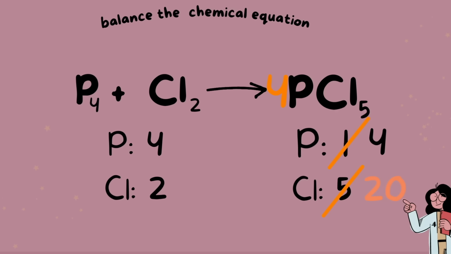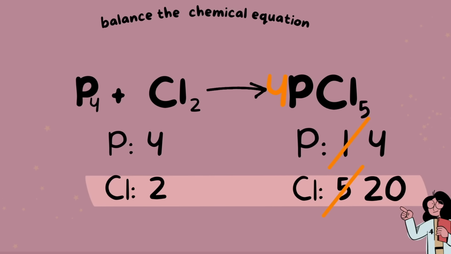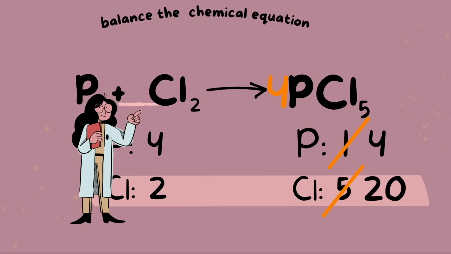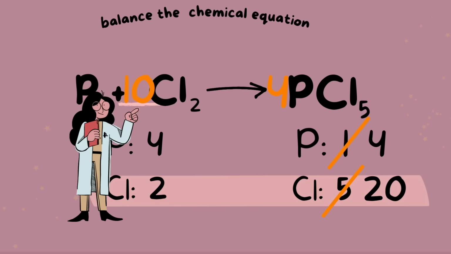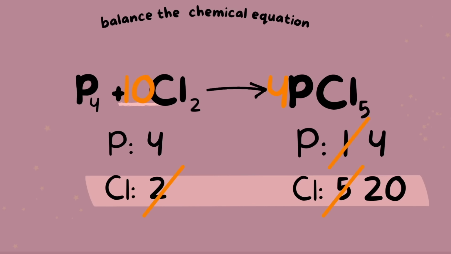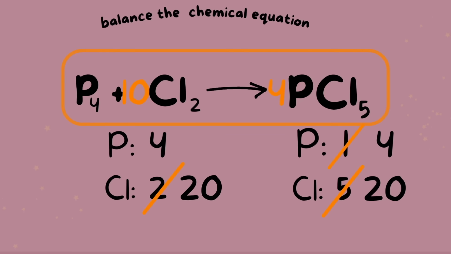Now that our phosphorus is all balanced out, let's look at chlorine. We now have 2 on the reactant side and 20 on the product side. What can we add in front of the chlorine to make it 20? Well, we can add a 10, and then 10 times the 2 will give us a total of 20 chlorine atoms or moles. Awesome, so we're all balanced out here. Let's go ahead and move on to one more practice problem.